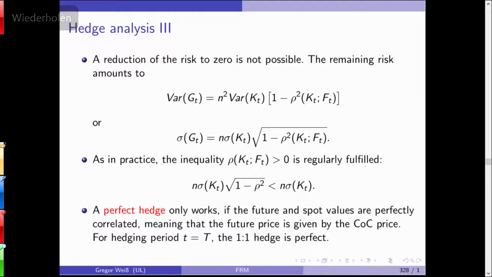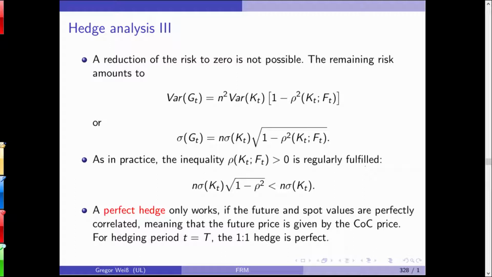Now, can we reduce the risk to 0 completely? No. We still have a remaining risk that amounts to n squared times the variance of K_T times 1 minus rho squared, the correlation between the spot and the futures price. Now, in practice, we can see that obviously the correlation between the spot and the futures price will be close to 1 and it will almost always be larger than 0.